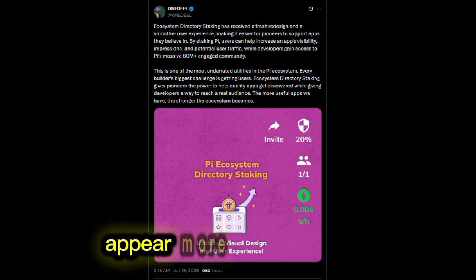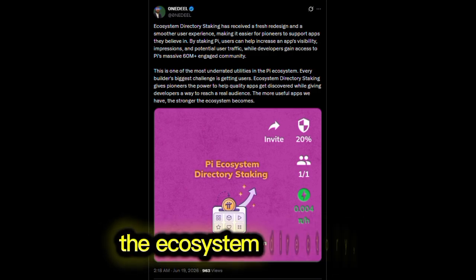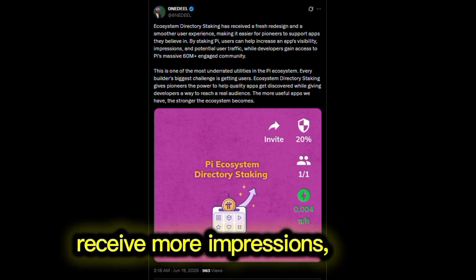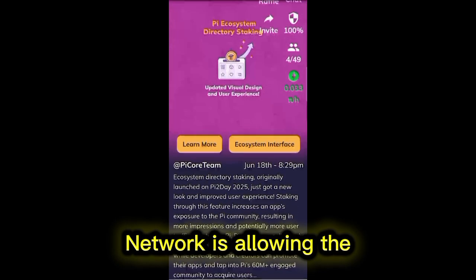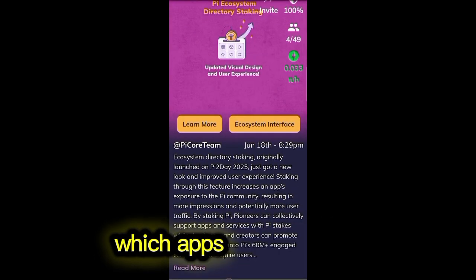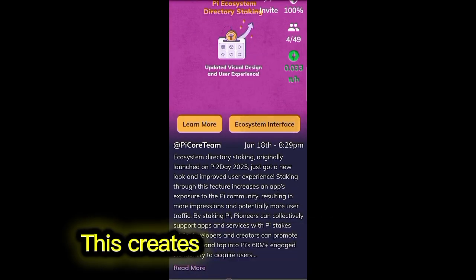This means it can appear more prominently in the ecosystem directory, receive more impressions, attract more visitors, and potentially gain more active users. In simple words, Pi Network is allowing the community itself to decide which apps deserve more attention. This creates a community-driven ecosystem where support from users helps quality applications stand out from the crowd.